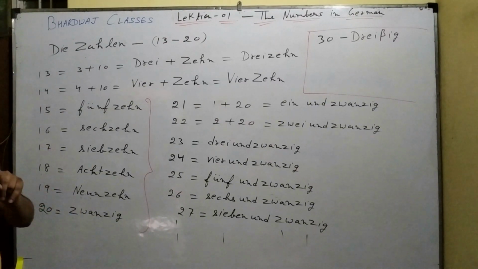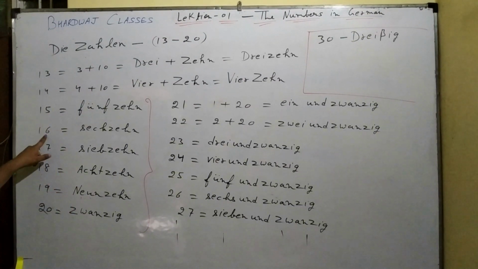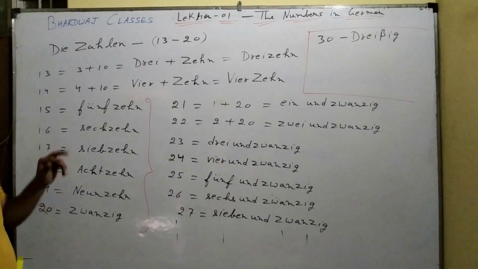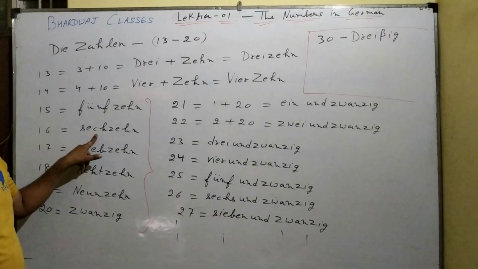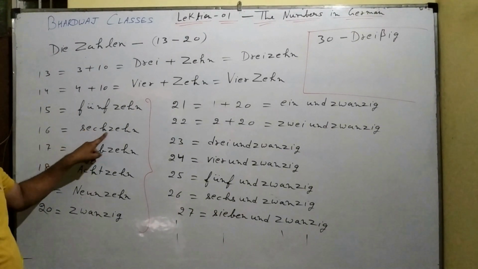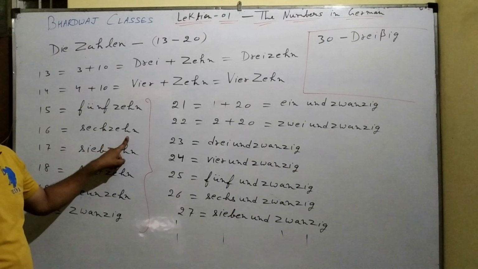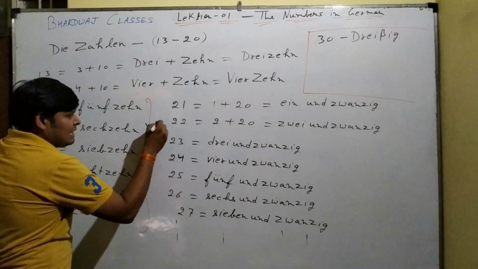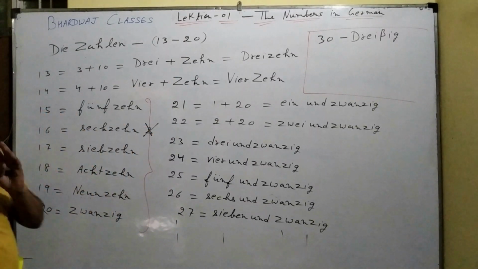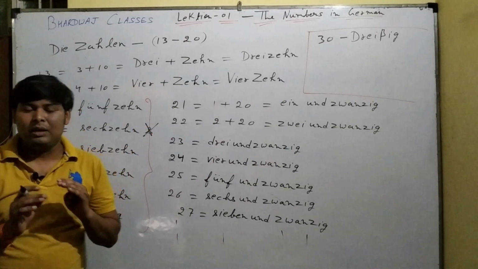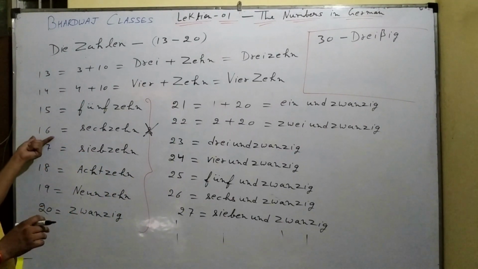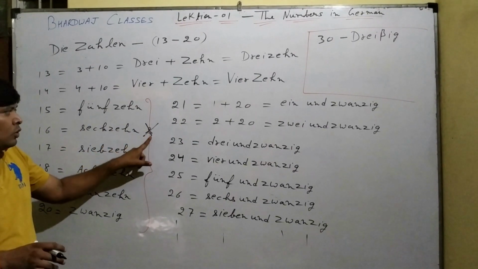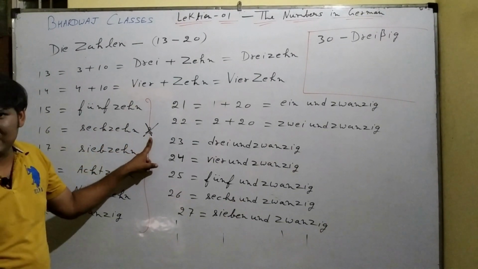Now, a point to be noted here: 16 and 17. Remember, what is 6? 6 is sechs. But here it is sechzehn. So here the S is omitted. What do we call 6? Sechs. But when you mention 16, it is not sechszehn, it is sechzehn. So this S gets omitted.